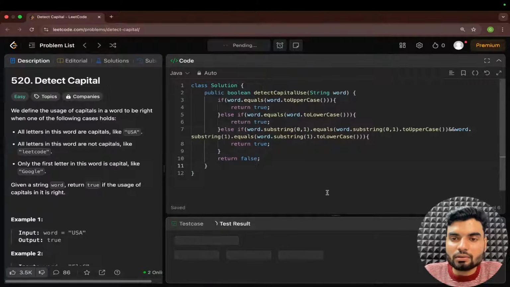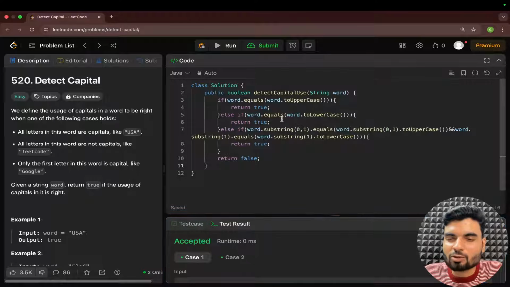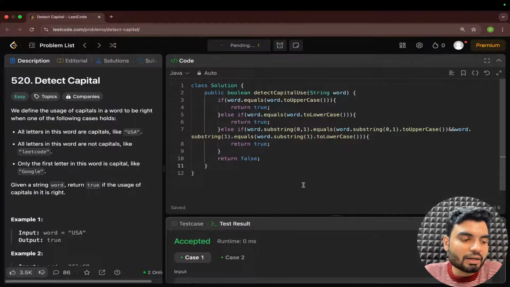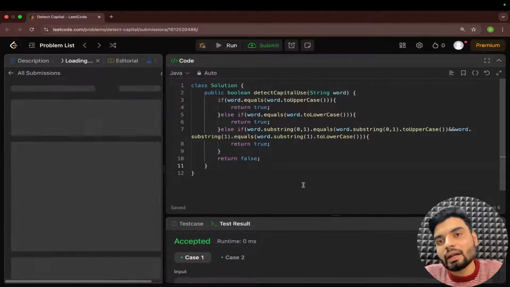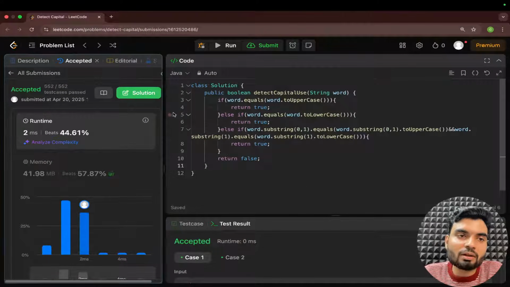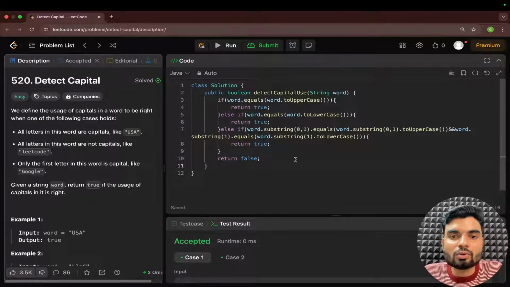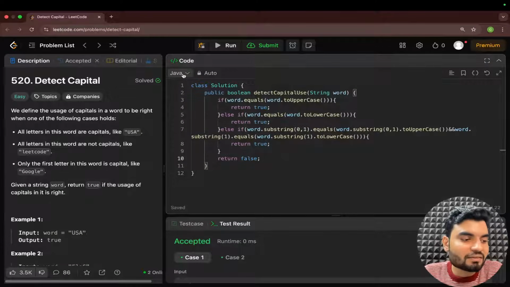So this was the problem statement. But what I actually want to tell you is how you can convert uppercase and lowercase, how you can access a particular index's value, and how you read the problem statements. These were the four important parameters I wanted to cover, and this works fine. I'll submit it. Then we'll convert the same code into C++ and Python. Probably I'll do Python first, then C++.